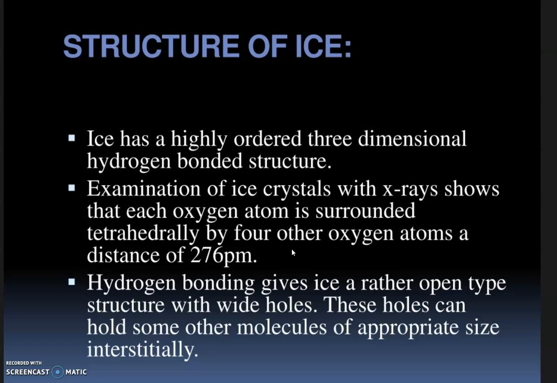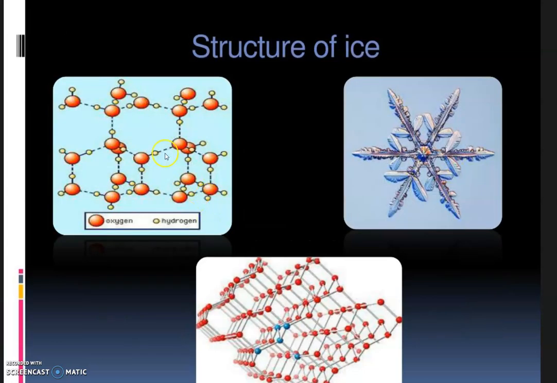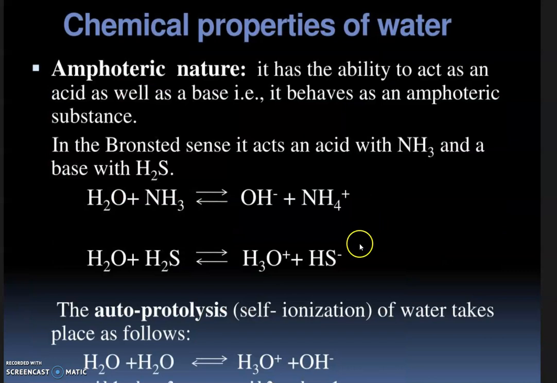By using X-ray crystallography, we know that each oxygen atom is surrounded tetrahedrally by 4 other oxygen atoms, at a distance of 276 picometer. And due to this hydrogen bonding, it gives a special open type structure with wide holes. In the structure of ice, you can see a layer-like structure, the three-dimensional arrangement.